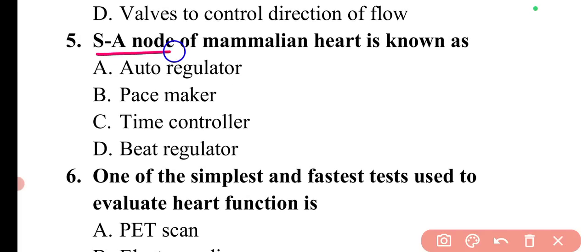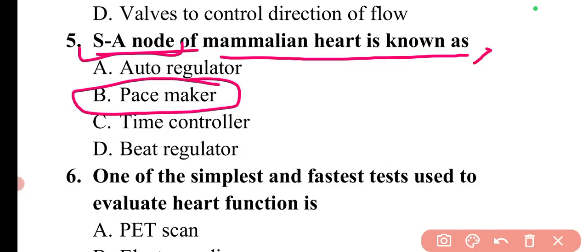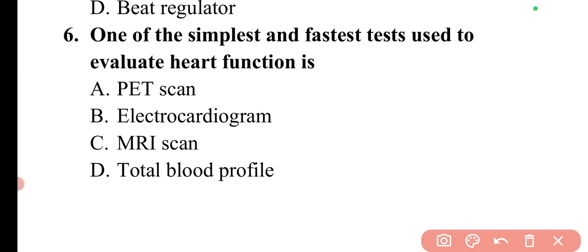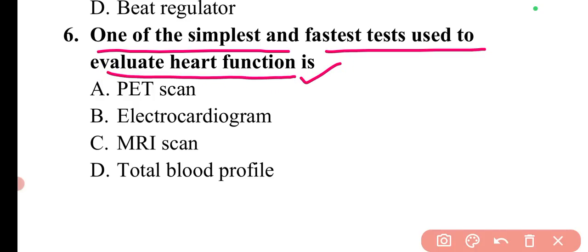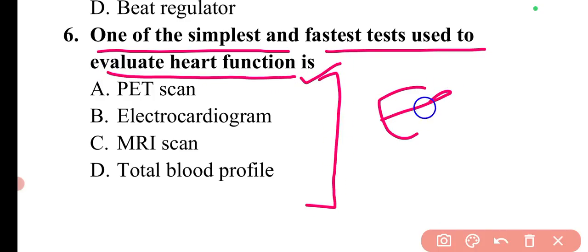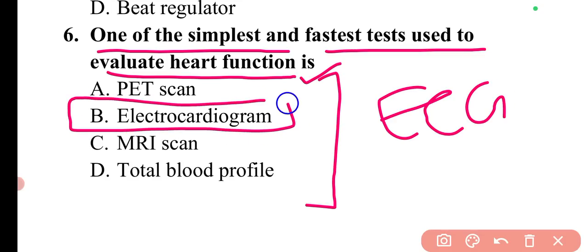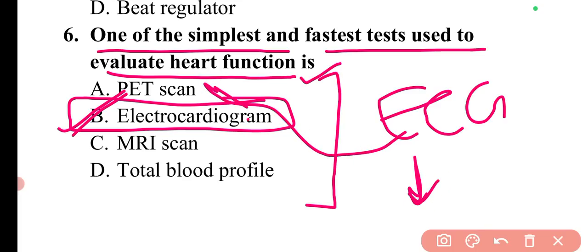Next question is, the SA node of the mammalian heart is known as. The SA node is simply the sinoatrial node, and it is also known as the pacemaker of the heart. So here option B is correct. Next question is, one of the simplest and fastest tests to evaluate heart function is. The fastest and simplest test is ECG, the electrocardiogram. Sometimes the question is asked as, ECG is related to which body part. It is related to the heart.